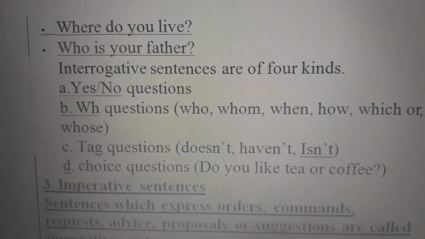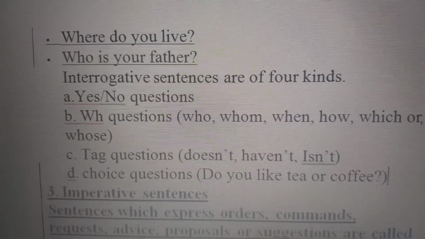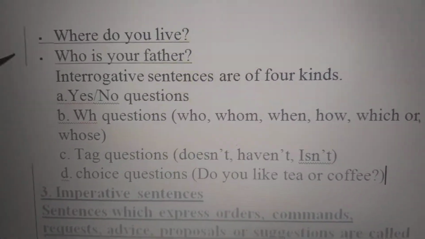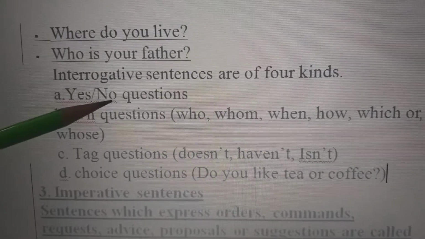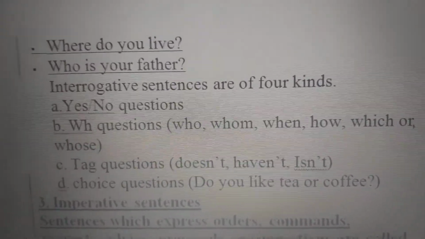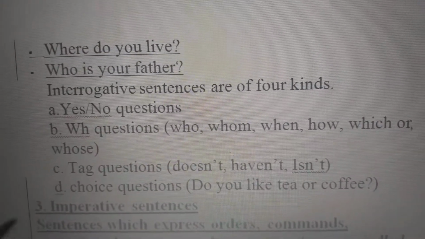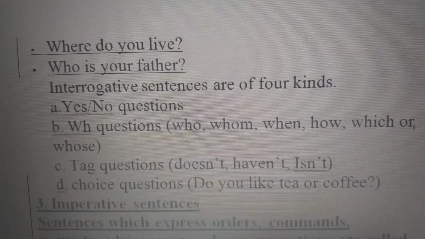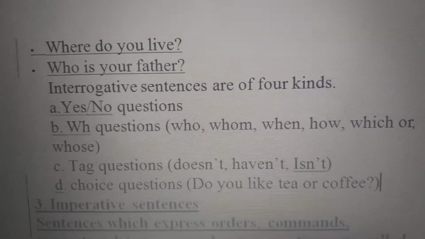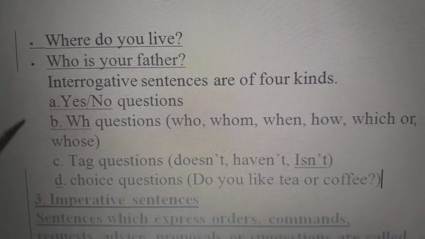Now, interrogative sentences are also of four kinds. One is yes-no question, like, is it going to be raining today? So what you are asking, the answer is yes or no.